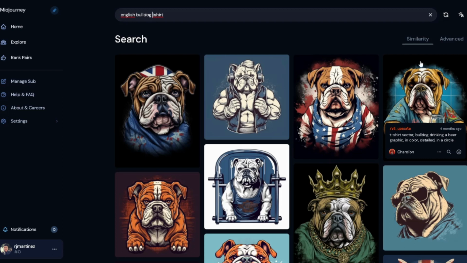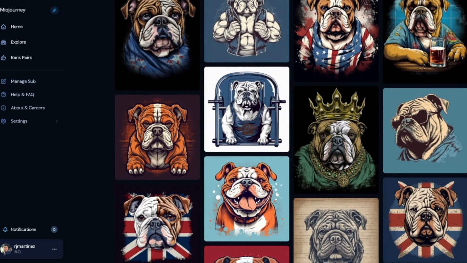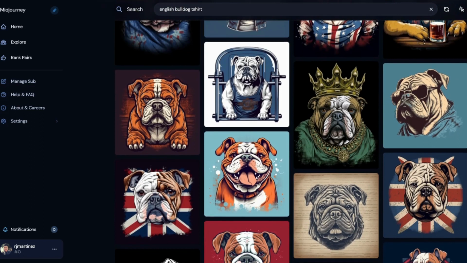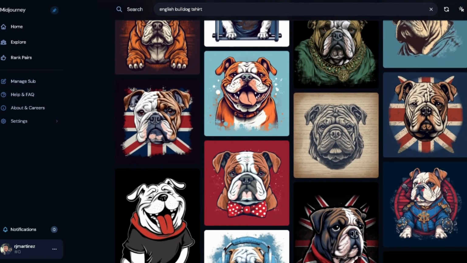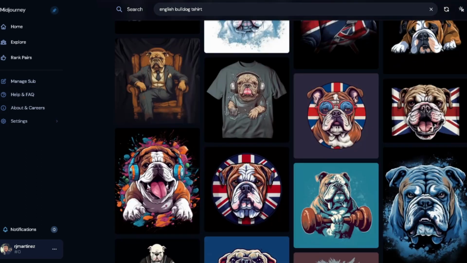So in a circle, you can see how they did that circle type of design, but look how clean these designs are. Lifting, I was going to say bulldog lifting weights, so it looks like that type of idea. You can see how clean these prompts are and how much better they're getting, since AI image creation over the years, you can tell just how good they're getting. That's a clean one. These are all clean.